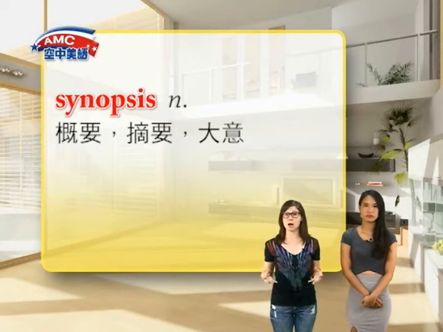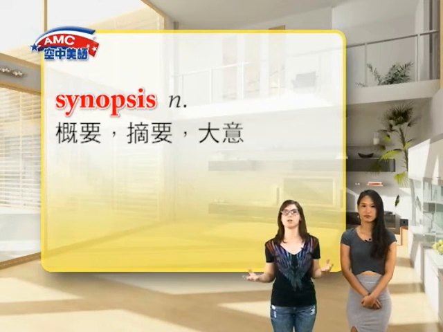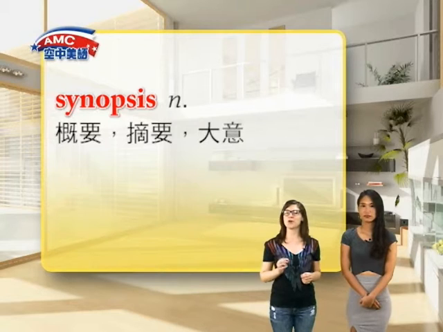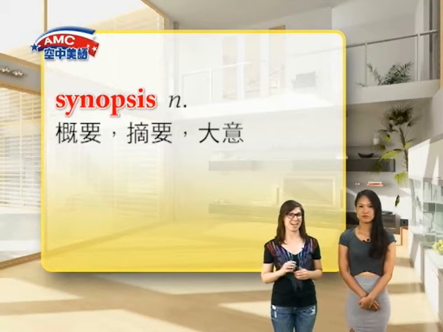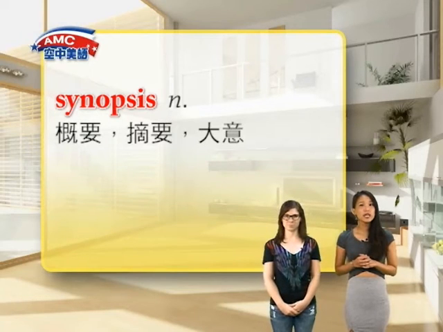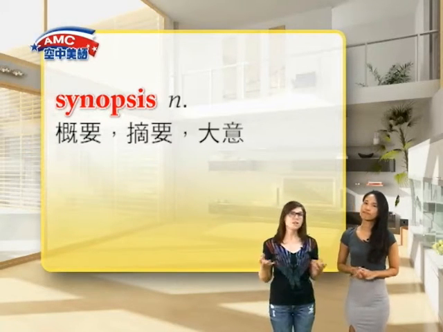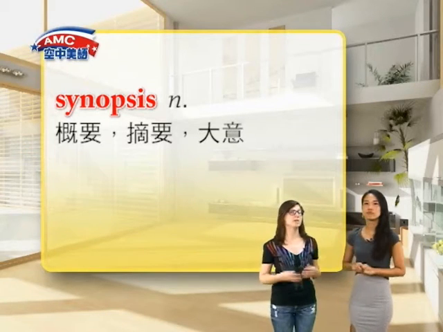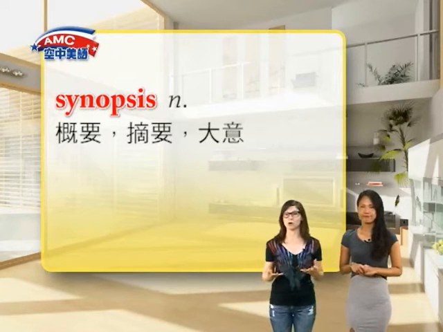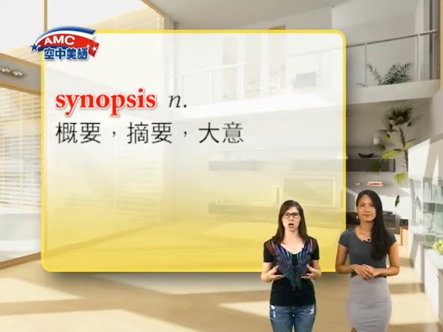Another example of synopsis could be, I didn't have time to read the entire book before class, so I read the synopsis instead. Synopsis, 大意摘要. Here we are reading the synopsis of the story, The Lion King. Right. Another word for synopsis could also be summary. Summary. A shorter word, yeah. 大意.